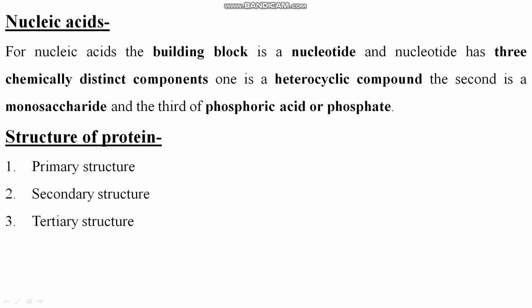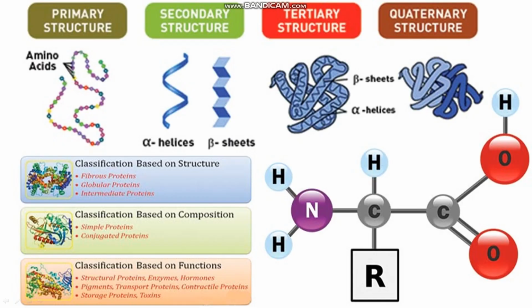So let's see the structure of protein. Here there are four structures according to the complexity. Primary structure is simple, a polypeptide chain with peptide bonds. Then in the secondary structure there are alpha helices and beta sheets, and in the tertiary structure these alpha helices and beta sheets are bound together, and in the quaternary structure this becomes the active protein. Clear? Quaternary structure is the active protein.